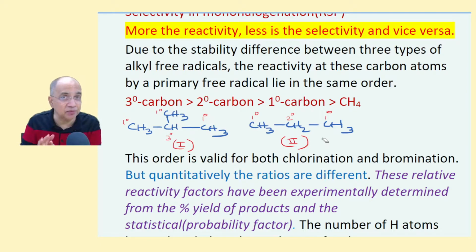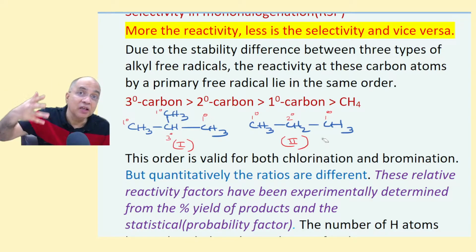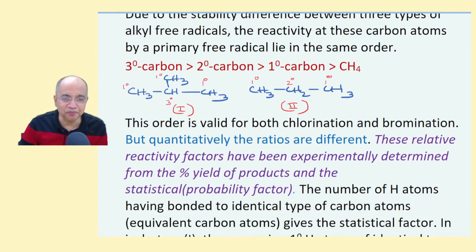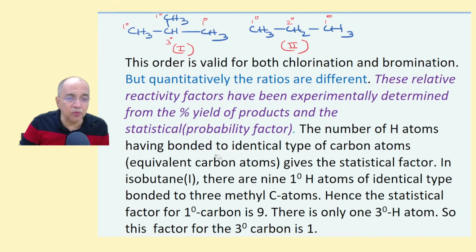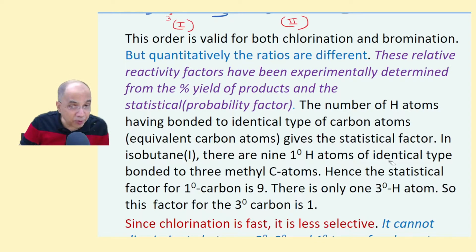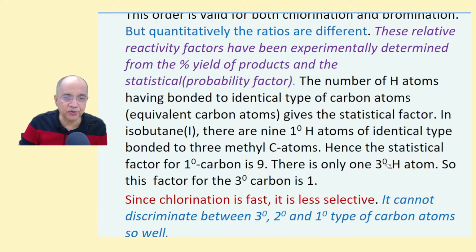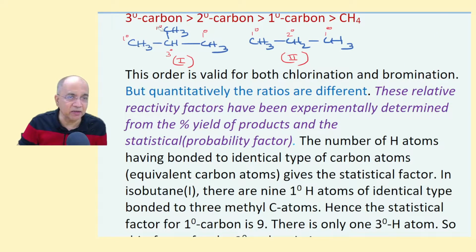the reactivity per hydrogen atom at different types of carbons, 2 degree, 3 degree, 1 degree, and the number of hydrogen atoms of a particular type. That is the statistical factor. Just hold on. The number of hydrogen atoms will be how many hydrogen atoms are there for a particular type of equivalent carbon atoms. Hence, the statistical factor for this 1 degree carbon is 9 here.